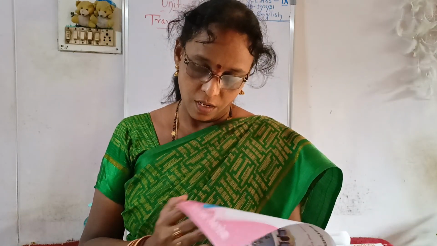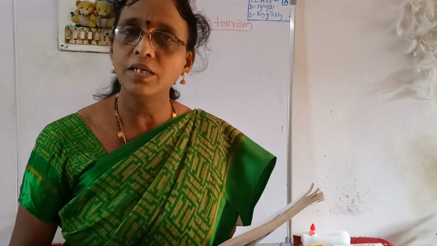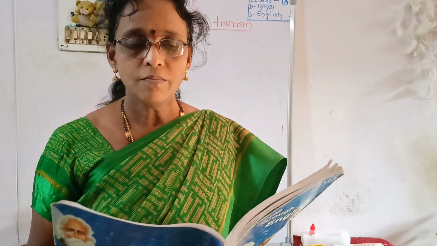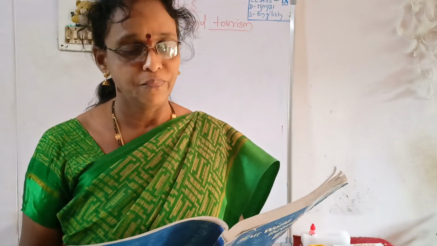So ninth class children, both the sections A and B, open the page number 148. The face sheet and style sheet part of the unit is completed in class. Let us go directly to the reading A, the accidental tourist.